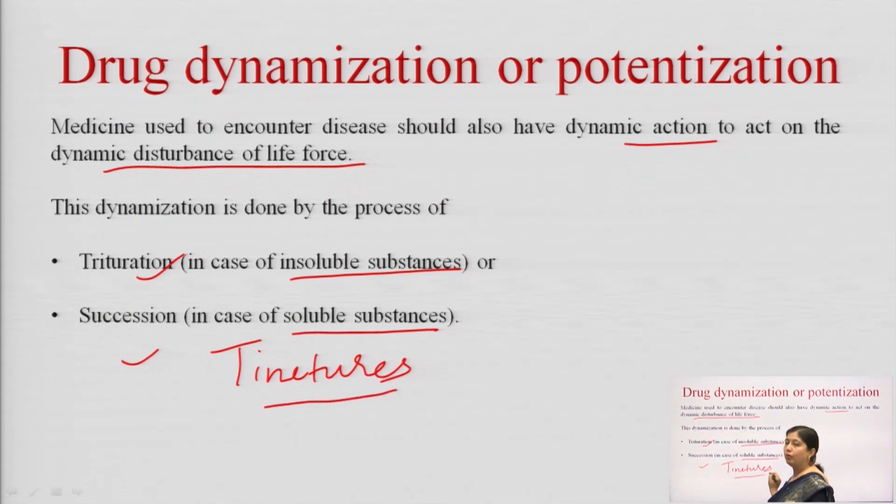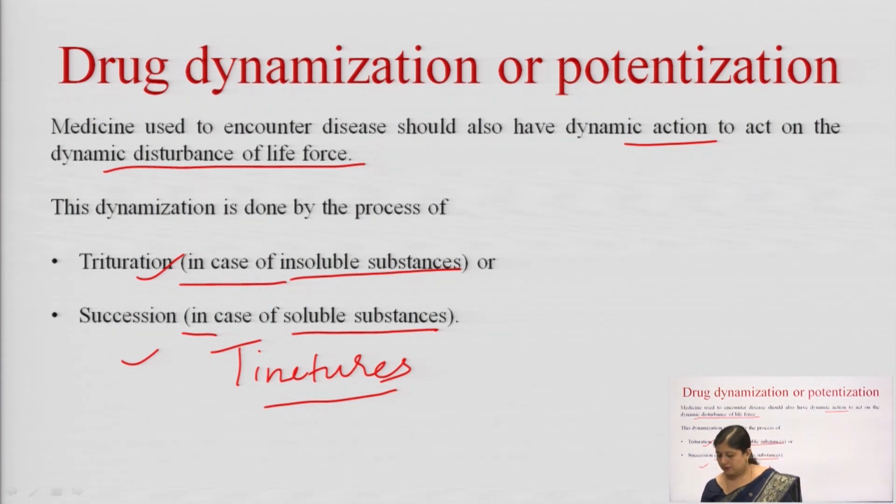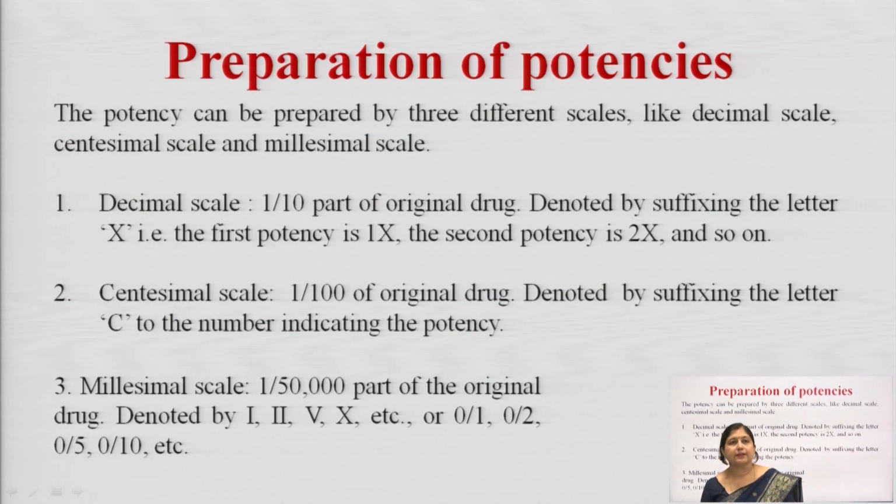So, these tinctures are the hydroalcoholic extracts. These tinctures are diluted in those hydroalcoholic substances only. So, we can do the drug dynamization either by trituration in a mortar pestle or drug dilution where we mix it in liquid diluents.